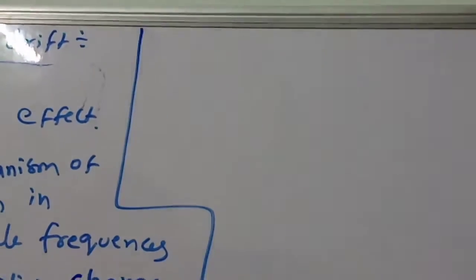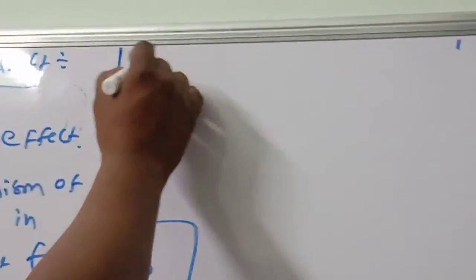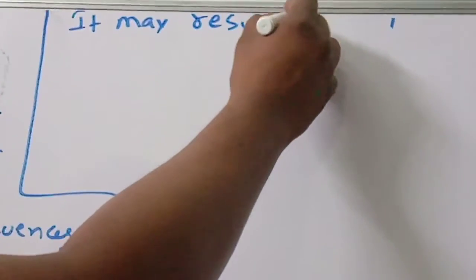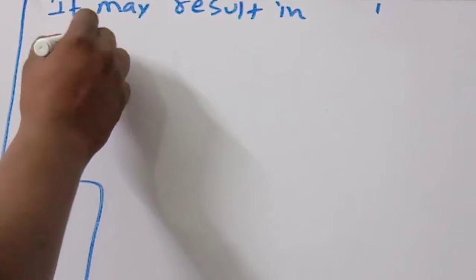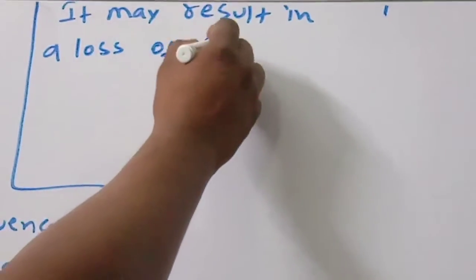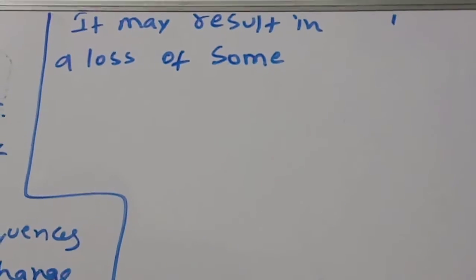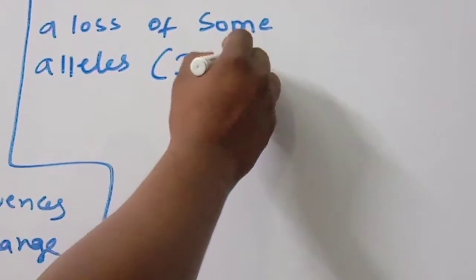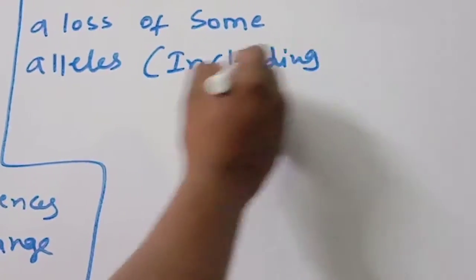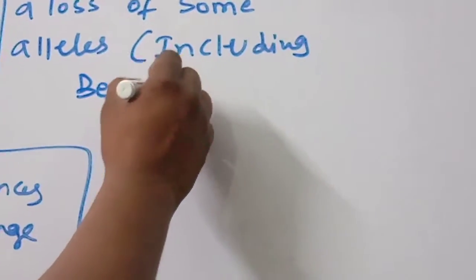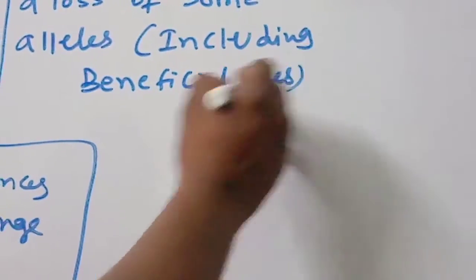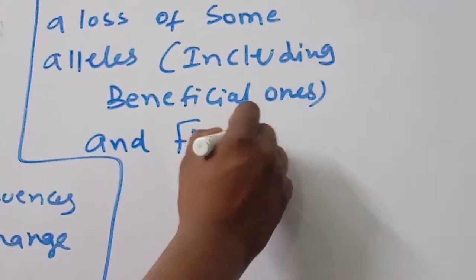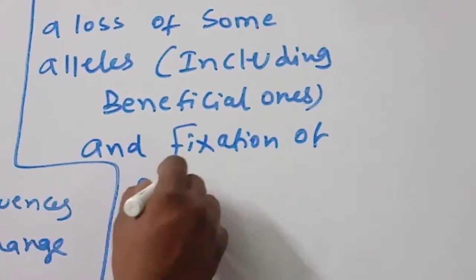So in a small population, it may result in a loss of some alleles, including beneficial ones, beneficial ones also may be lost, and fixation of other alleles.